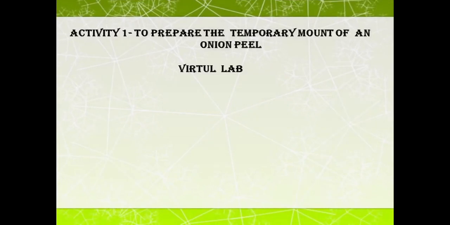So next we are going to discuss how to prepare the temporary mount of an onion peel. So let's move to the virtual lab. So students, let's start with the activity. This is your activity to prepare the temporary mount of an onion peel. We will observe the onion peel under the microscope.